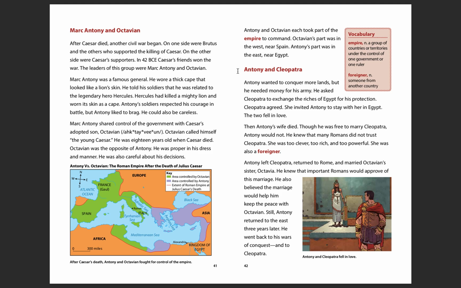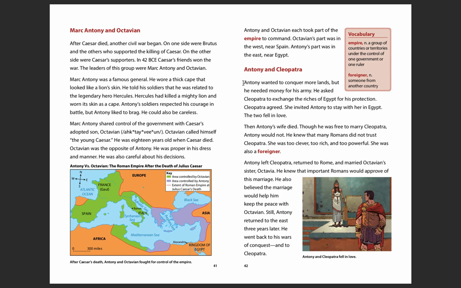Antony and Cleopatra. Antony wanted to conquer more lands, but he needed money for his army. He asked Cleopatra to exchange the riches of Egypt for his protection. Cleopatra agreed. She invited Antony to stay with her in Egypt. The two fell in love.